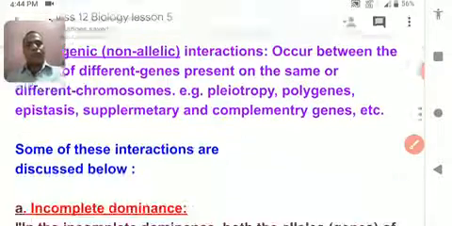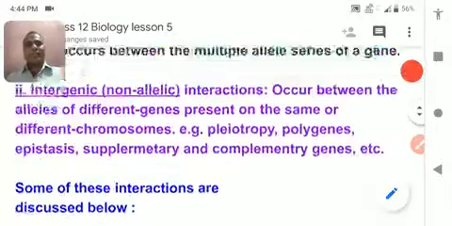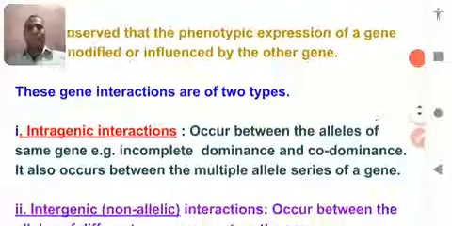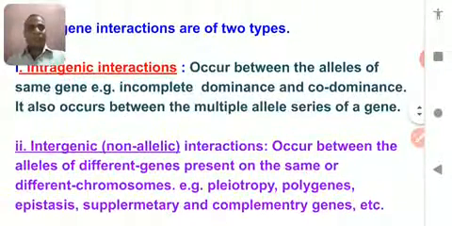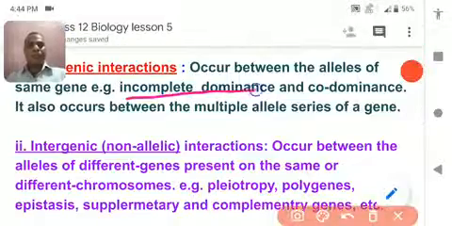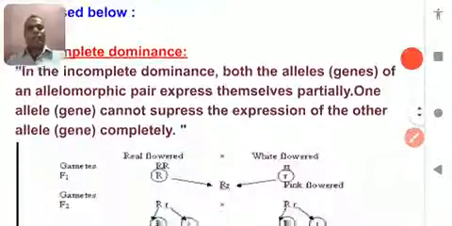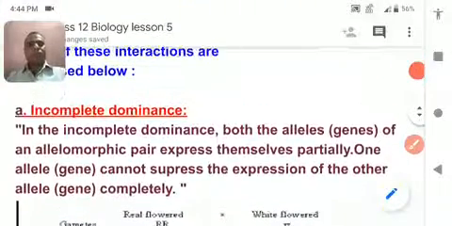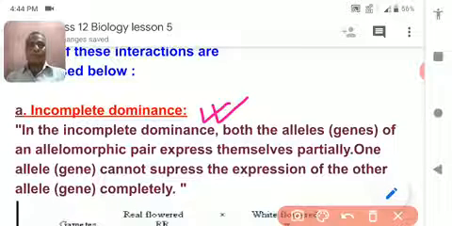So let's study the topic incomplete dominance. It is an intragenic interaction. First topic in intragenic inheritance is incomplete dominance.